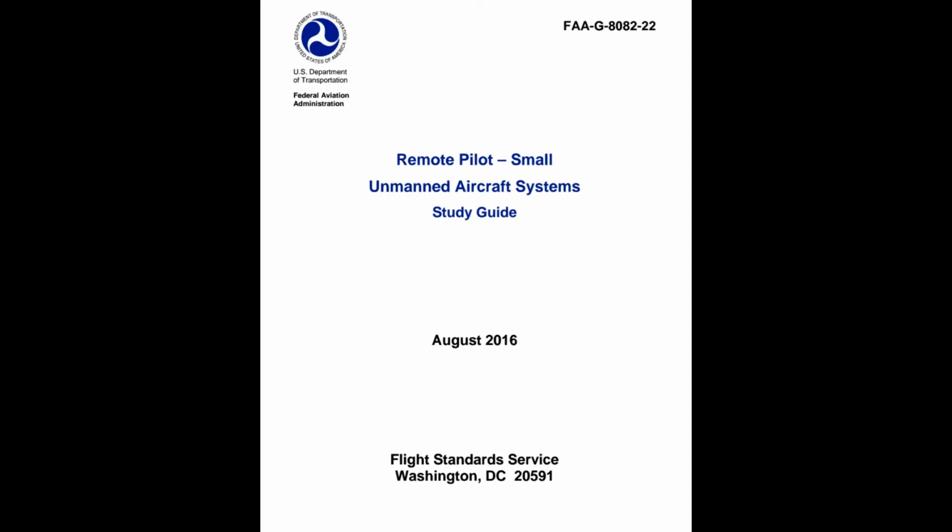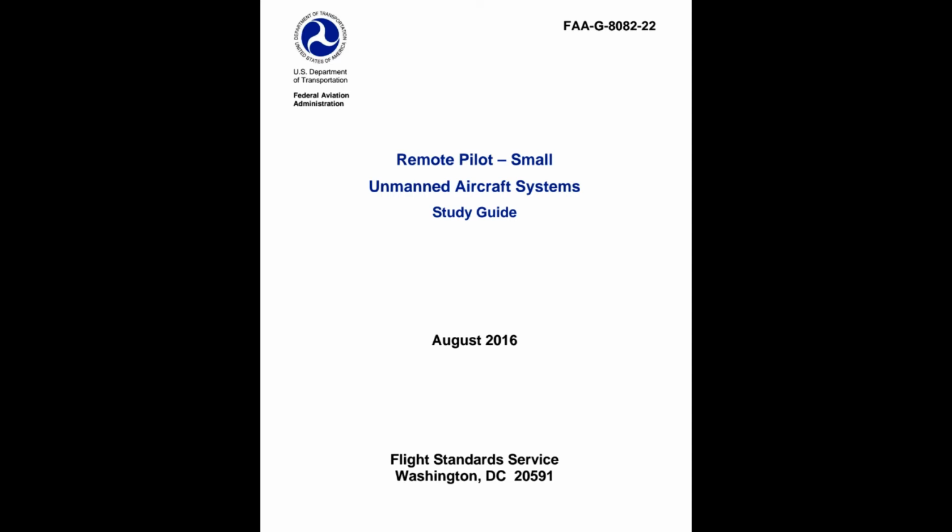Introduction. The information in this study guide was arranged according to the knowledge areas that are covered on the Airman Knowledge Test for a Remote Pilot Certificate with a Small Unmanned Aircraft Systems rating, as required by Title 14 of the Code of Federal Regulations, 14 CFR, Part 107, Section 107.73(a). The knowledge areas are as follows. 1. Applicable regulations relating to Small Unmanned Aircraft System rating privileges, limitations, and flight operation. 2. Airspace classification, operating requirements, and flight restrictions affecting small unmanned aircraft operation.